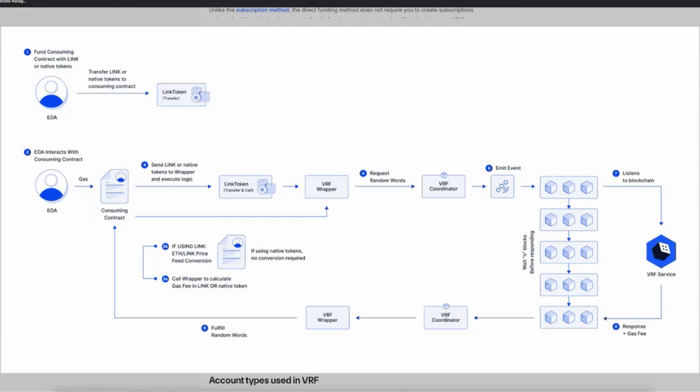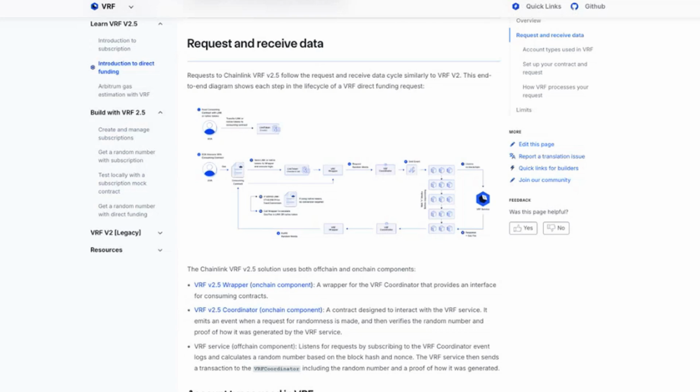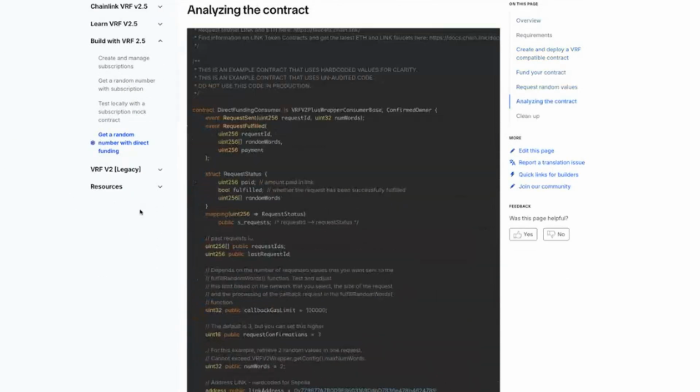This VRF wrapper acts as an intermediary between the coordinator and your smart contract. And the coordinator is the centerpiece that is the bridge between your blockchain and the Chainlink nodes. With the Chainlink nodes, you then obtain the random function. The proof is also returned to the coordinator, then sent to the wrapper, which calls the callback function inside your contract, the so-called fulfillRandomWords. If you want to look into the implementation in detail, all you have to do is go to the Chainlink docs, Get a Random Number through direct funding, and you can see exactly how to implement this.